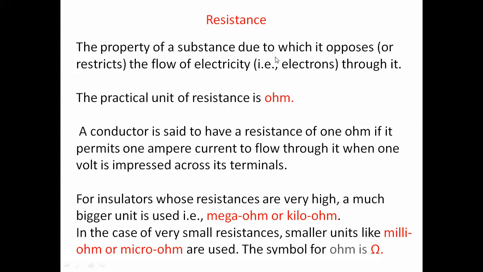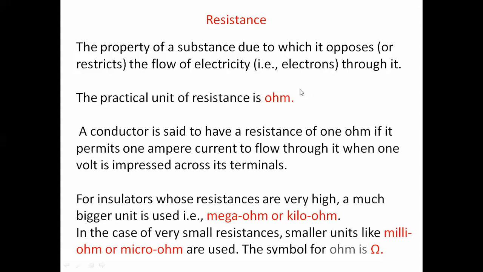So the resistor is an element. The property of the resistor is the resistance, and that property is the opposition to the flow of electricity. For metals the resistance is very low, that's why metals have high conductivity, whereas for insulators the resistance is very high.